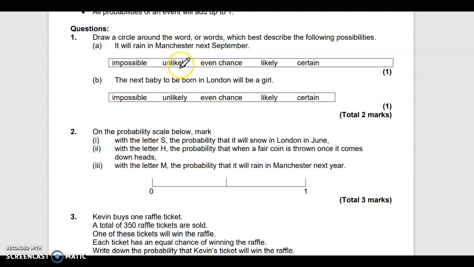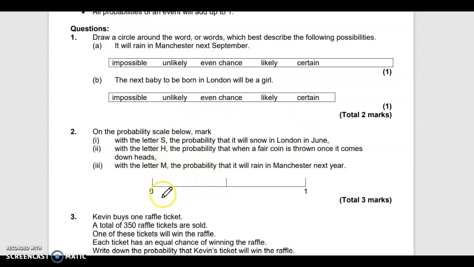Now, unlikely is like if you lived in a very hot country, say somewhere in Africa, and it was going to rain tomorrow, there'd be a less than 50% chance of it happening, so it'd be unlikely. And impossible would be if today was Tuesday, that tomorrow is Saturday, that is impossible. So maybe that'll help you to do those questions.